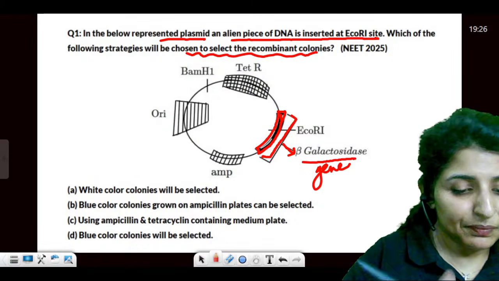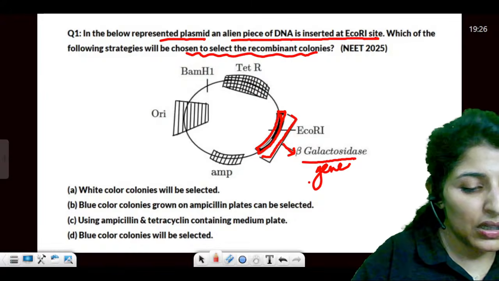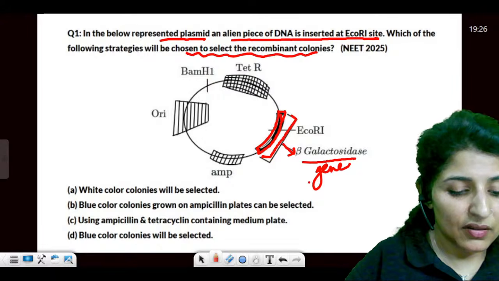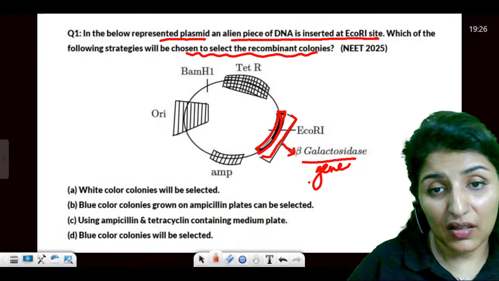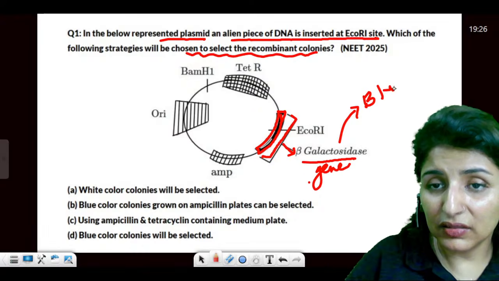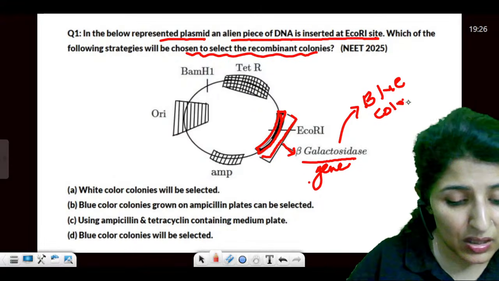How are we going to choose the recombinant colonies? Very important question and very interesting question. See, beta galactosidase is going to produce blue color. Yes or no?